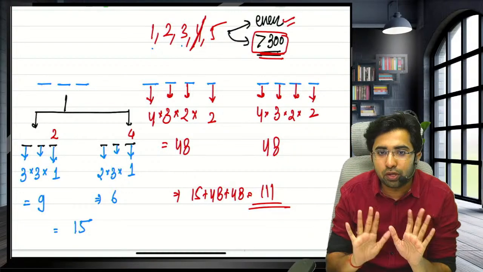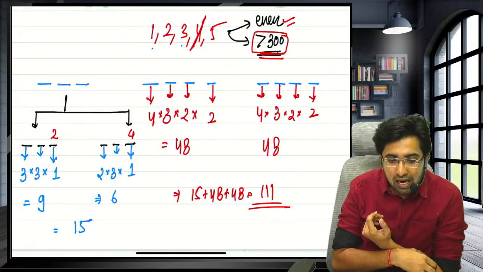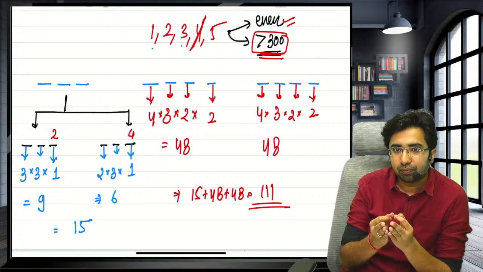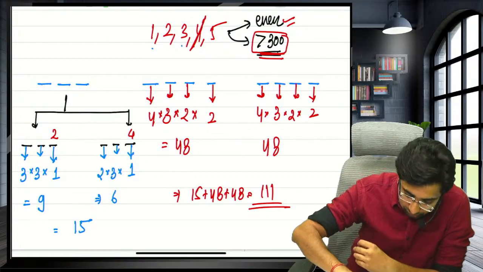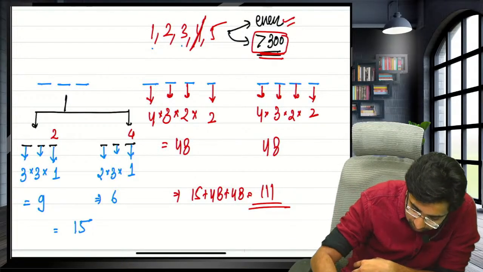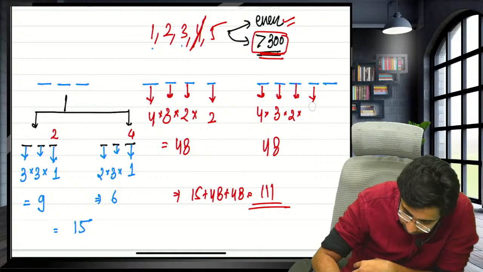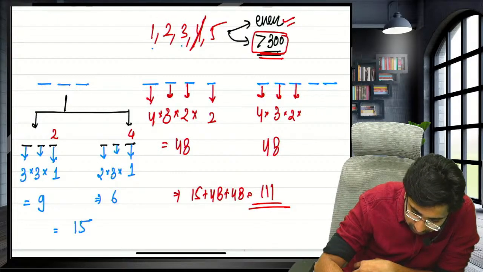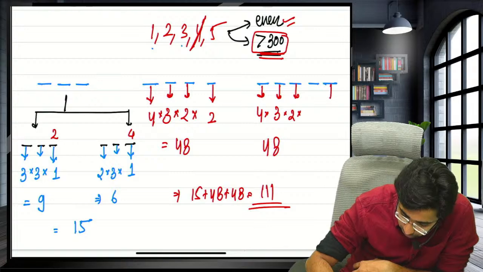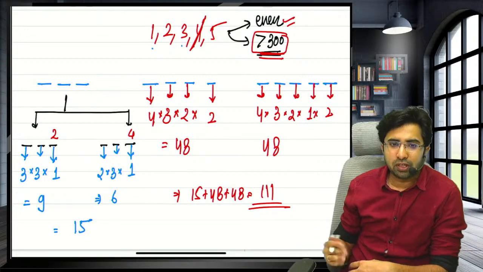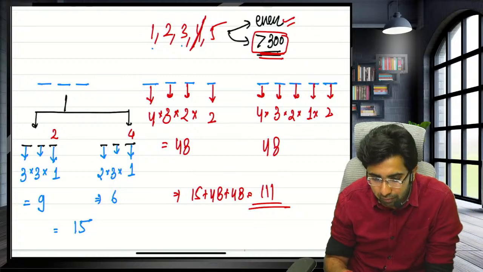I have not said 4 digit. Yashwantha, I have not said 4 digit. Okay, sorry. I have drawn 4 digit. No worry, answer will be same. What will happen? You will say here, 2 numbers can come, and here it will multiply by 1. So multiply by 1 will also give you 48 only.